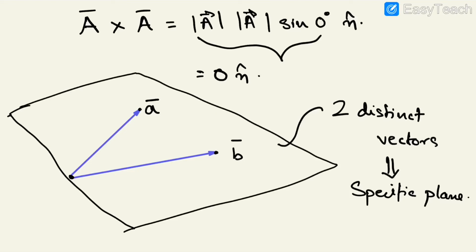So for denoting two distinct vectors, we require 3 points in space, and 3 points in space can be given by one specific plane. And for A cross B, the n cap will be given by the right hand thumb rule. We already know it in cross product.